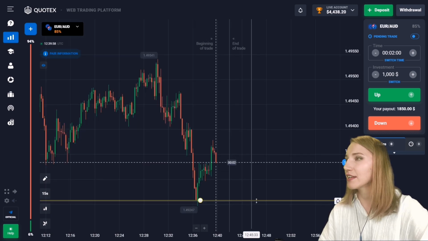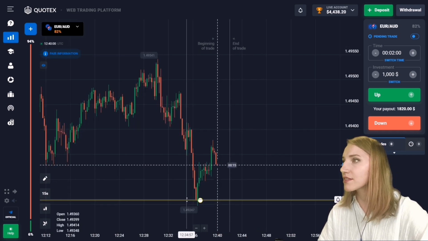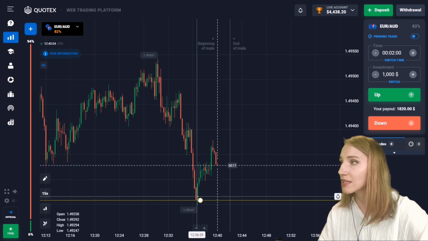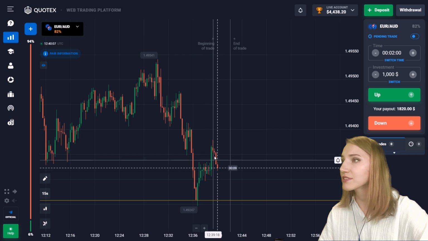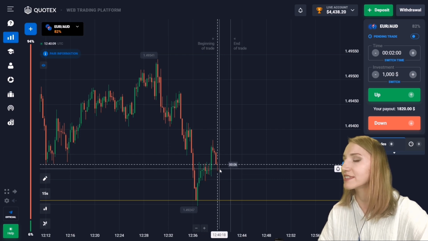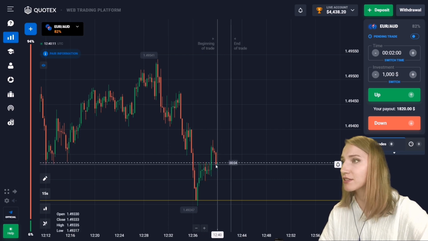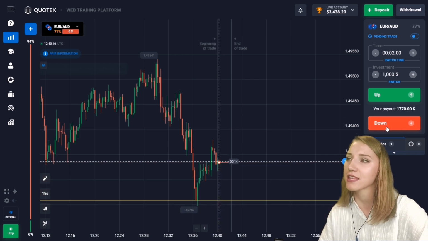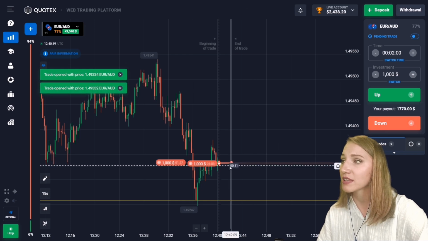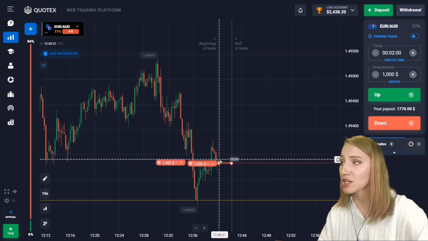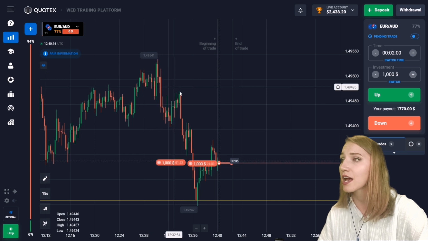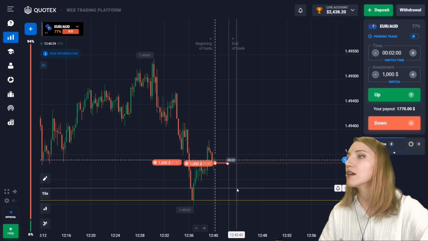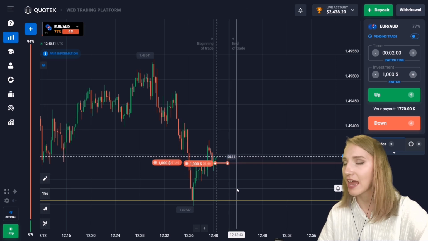So here you can notice the support level, and also there was a very confident downward movement. The price touched this level, then bounced up, and now after this bounce the price is again moving down. That's why in this situation I will open a trade with down for 2 minutes, because I think that very soon the price will be moving down, because this is a very good potential for a decrease and the price highs are becoming lower. So, and also this time is with the reserve, because there can be the small flat here.